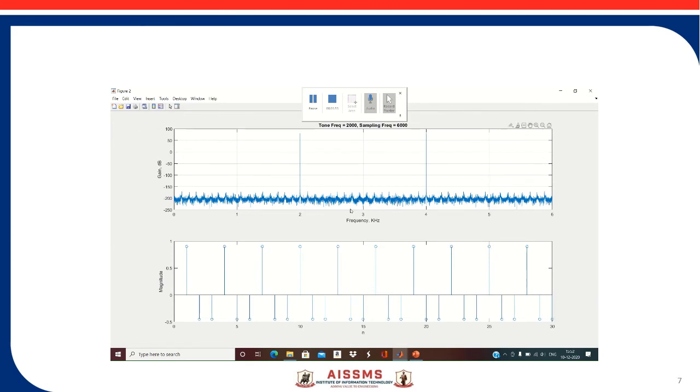And if we see the frequency domain plot, 2 kilohertz will be recovered because there is no aliasing, and the sampling frequency is 6 kilohertz minus 2 kilohertz. So 4 kilohertz will be generated in the frequency domain plot, but the 2 kilohertz frequency component will be recovered, and as we pass this 2 kilohertz through the low pass filter, we will be able to hear the original sound. And this is a time domain plot of the signal.